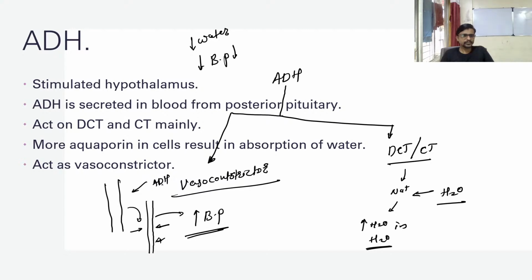When ADH comes, it also increases the aquaporin in this part. Aquaporins are transporters. Aquaporin 2 is a transporter which is placed in the DCT and acts like this. It absorbs water from the urine to the blood. So this is how your DCT plays a role in the maintenance of water and salt in our body.